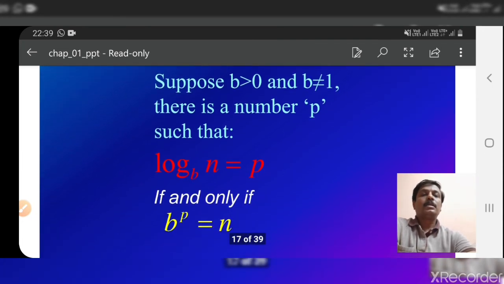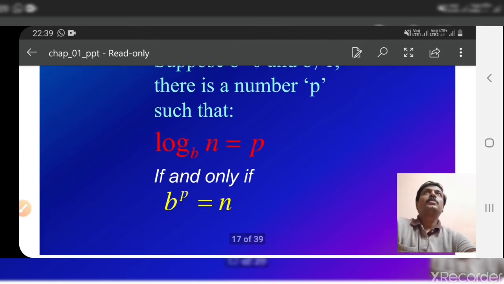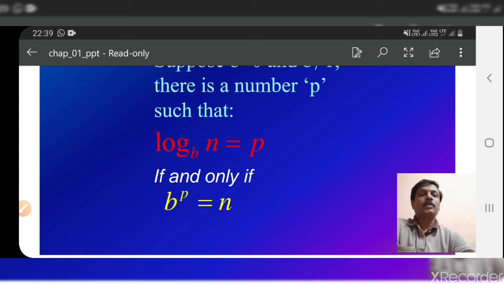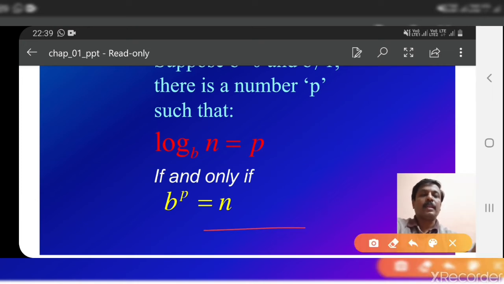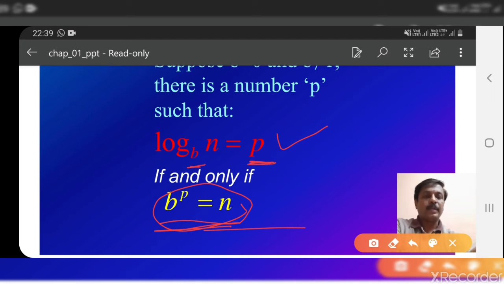Suppose b raised to p is equal to n. This is an exponential term, right? b raised to p equal to n. We can write this in another way: log of n to the base b is equal to p. We read it as log of n to base b is equal to p.